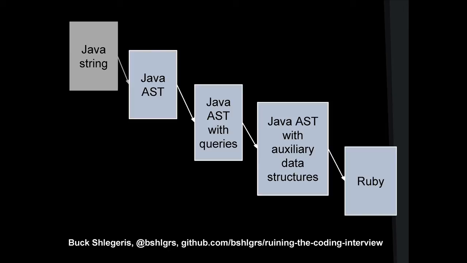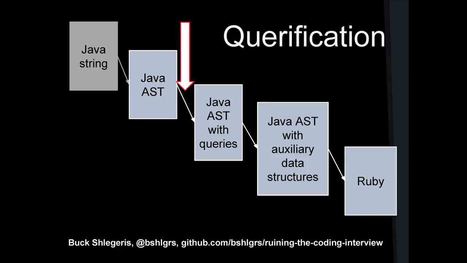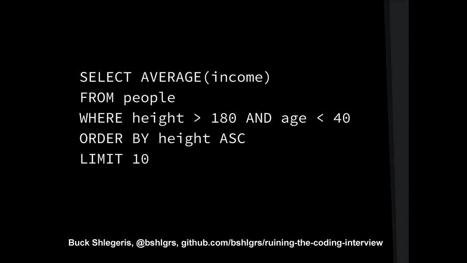which is referred to as com.github in its package name, so I guess GitHub has something to do with it. I didn't write any of that, so let's talk about the next bit. First thing I do is I want to turn method calls that are chained, like .filter, .limit by, .reduce with sum, I want to turn those into SQL-style queries because it turns out that that makes it a lot easier to optimize. So let's look at this SQL query quickly.